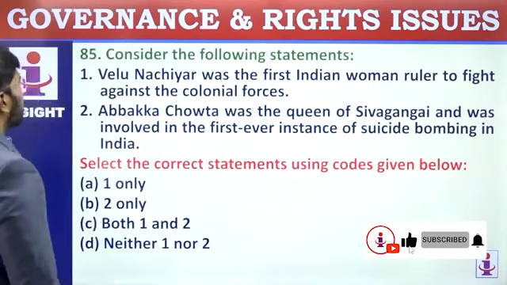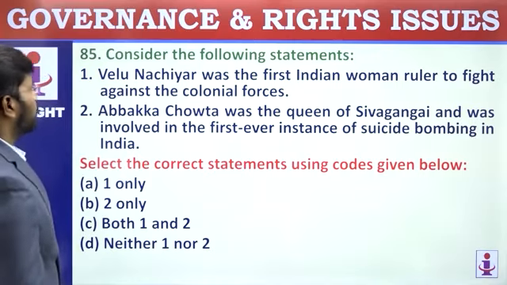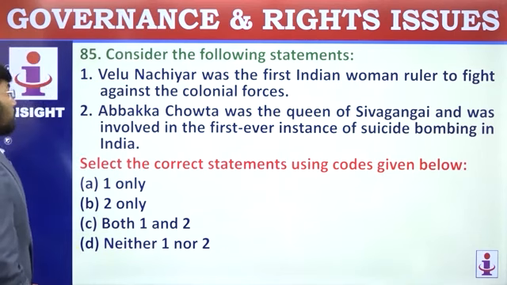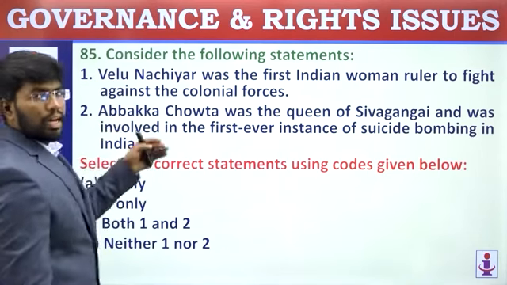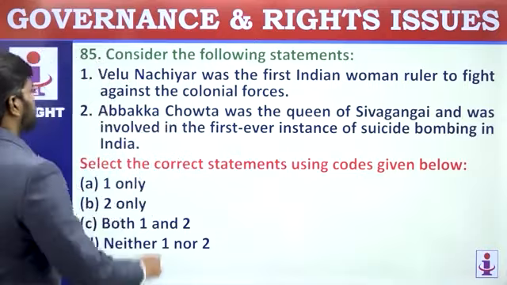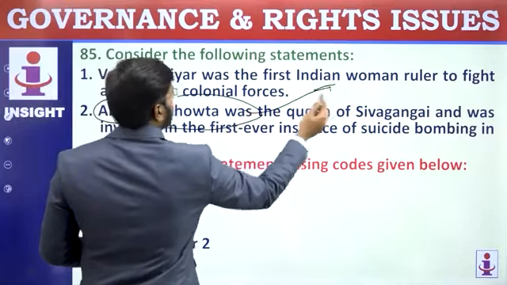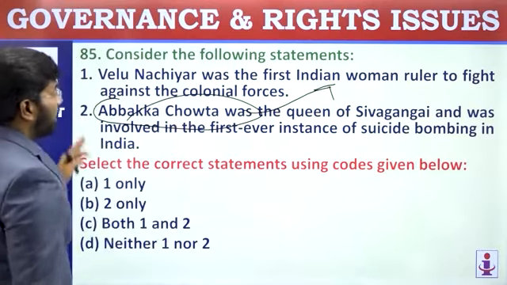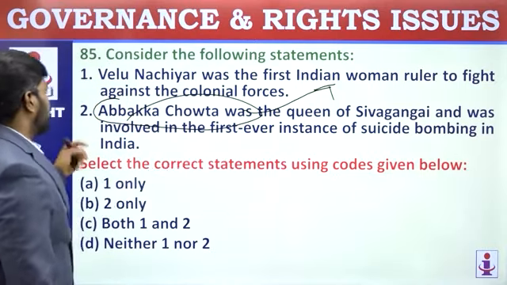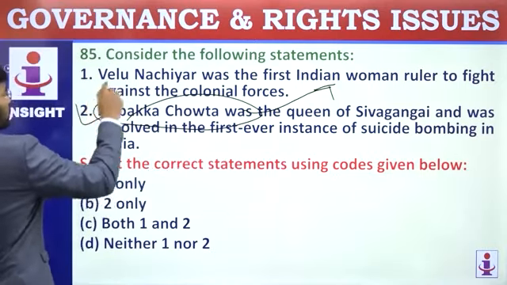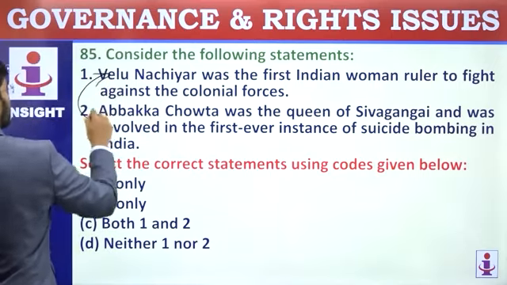Let's move on to the next question. Consider the following statements. Velu Nachiyar was the first Indian woman ruler to fight against the colonial forces. It was not Velu Nachiyar. It was this lady, Abbakka Chowta, Goa region. There was an Abbakka kingdom. She was the first Indian woman ruler to fight against colonial forces. And Velu Nachiyar was the queen of Sivagangai and was involved in the first ever instance of suicide bombing in India. So, both the statements are changed. This has to come here and this has to come here.